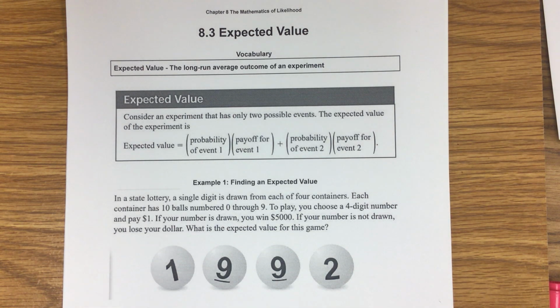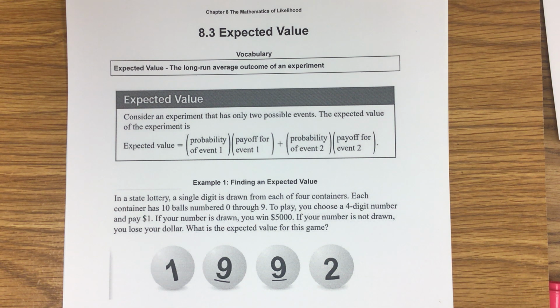For section 8.3, we're going to talk about expected value. Expected value is the long-run average outcome of an experiment. So, for example, if you played the lottery every single day, say for 1,000 days, you would take all of your winnings and divide by 1,000, and that number would be your expected value. That would be how much on average you expect to win during your whole time playing.